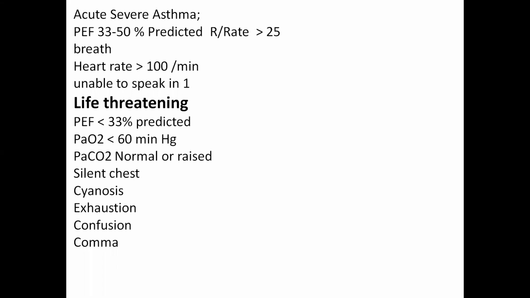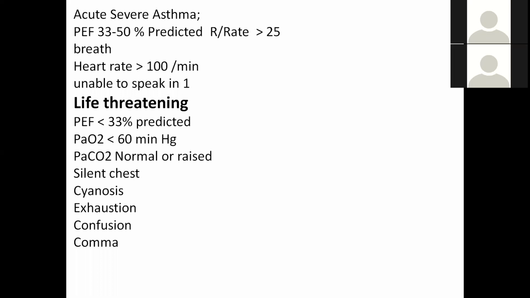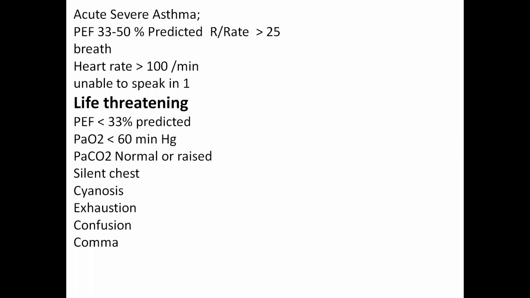That means whatever the normal should be, it is 33 to 50% of that. Respiratory rate is more than 25 per minute. Heart rate is more than 100 per minute. The patient is unable to speak in one breath. So these are the features of a severe attack.